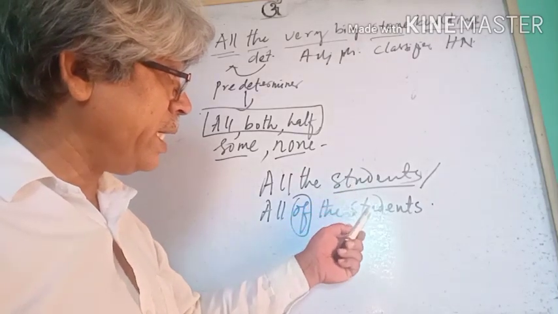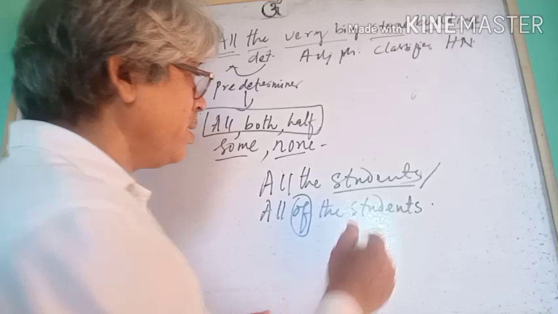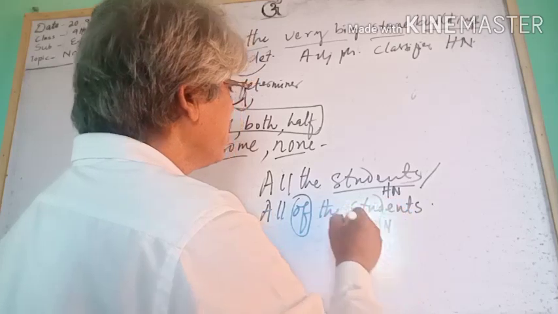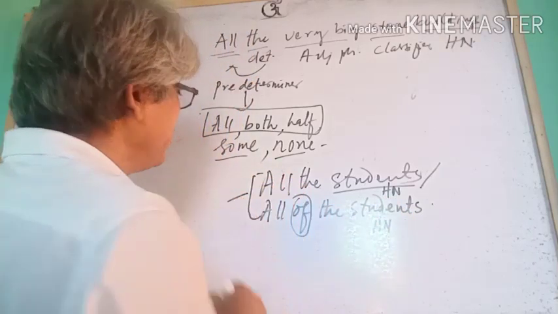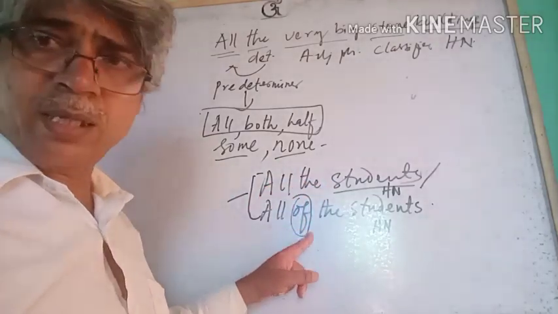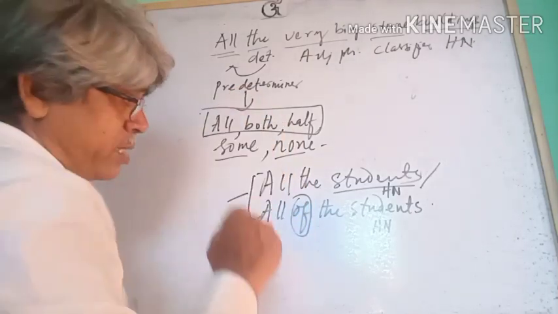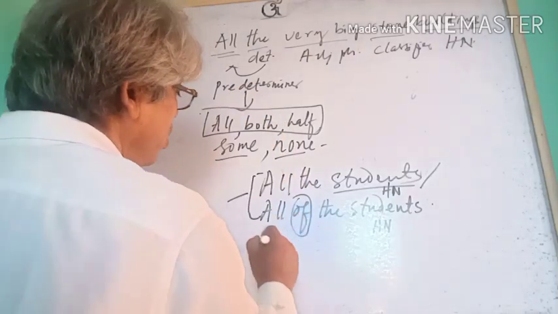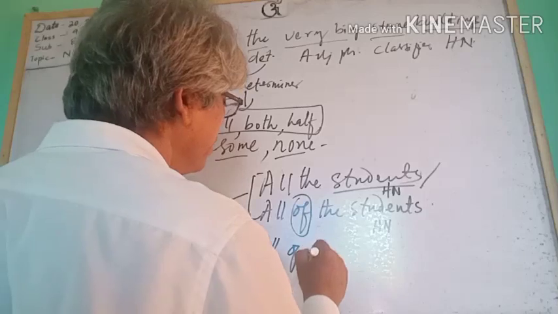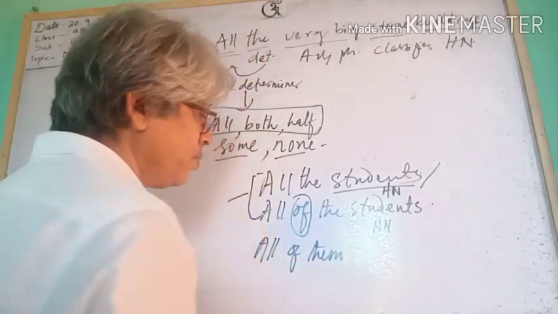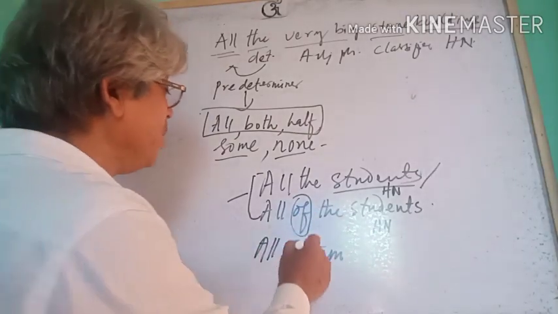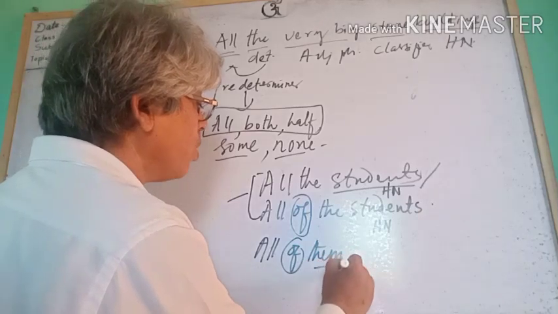When the head word is a noun, we can write both constructions. Here of is optional. Let's write another: all of them. All of them. All them is incorrect. Of is a must. Here the head word is a pronoun, a personal pronoun.